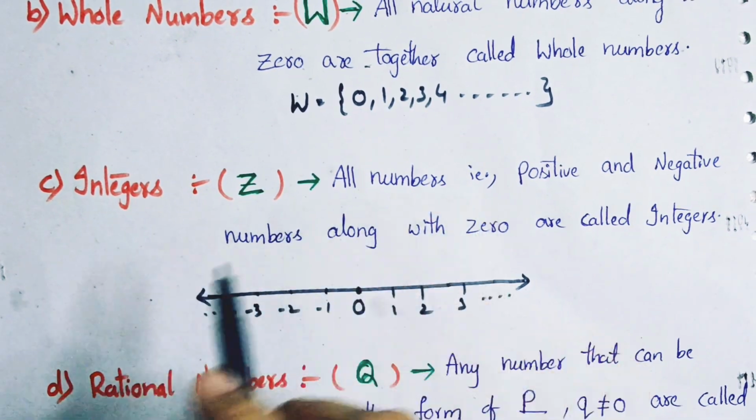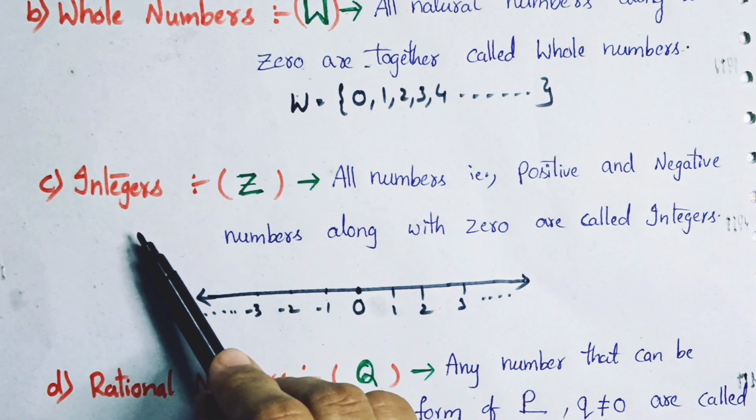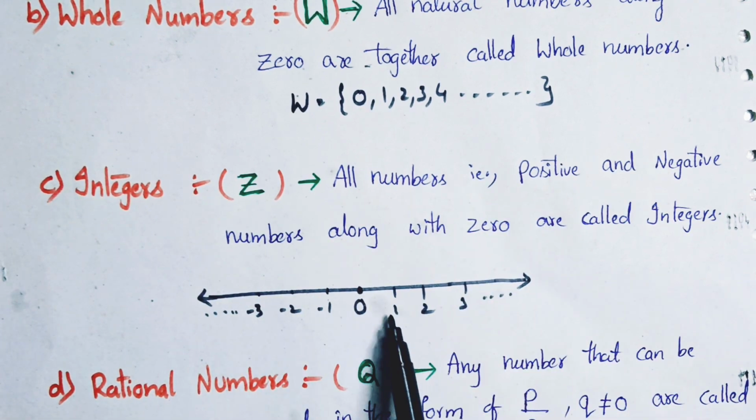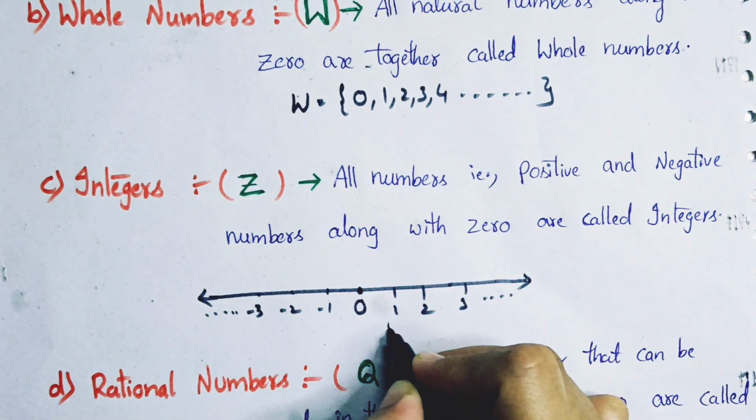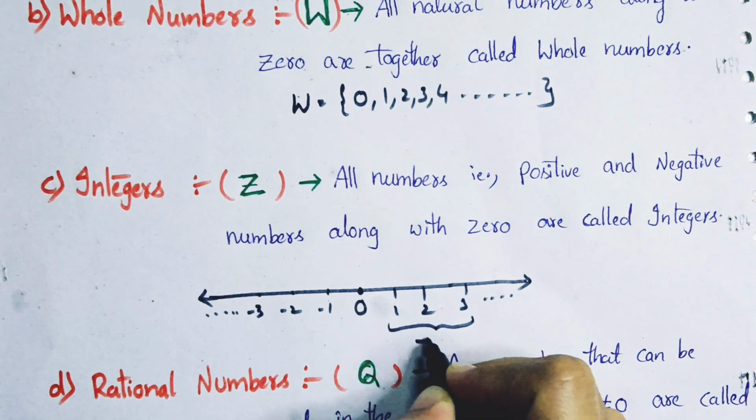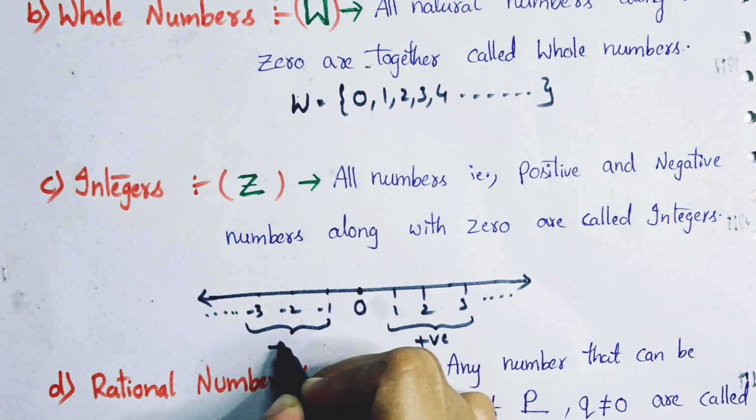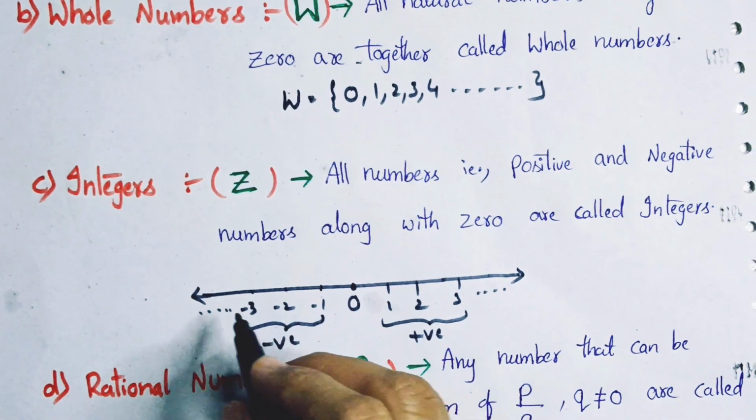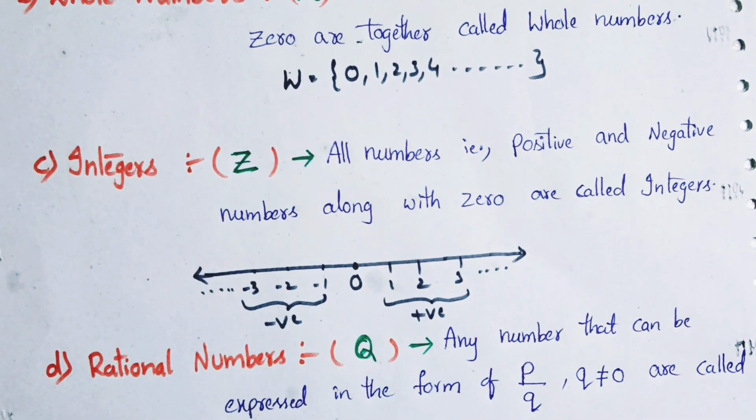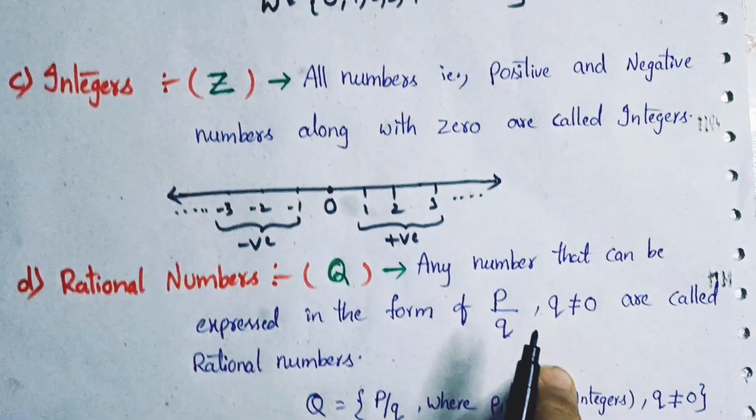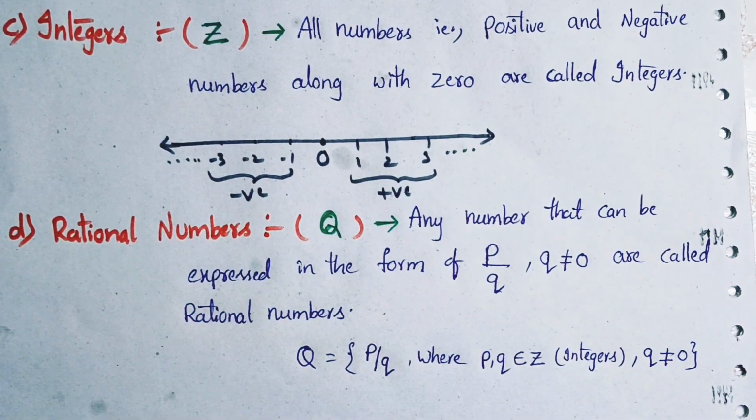Now it's clear for you. Integers are nothing but all positive numbers from here, these are positive numbers, and these are negative numbers, and 0. All these we call integers. Now we'll see what rational numbers are.